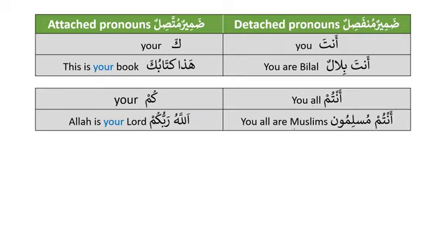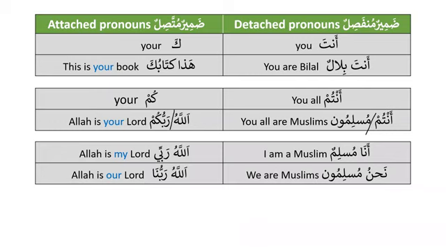kum, that means your. For example, we say antum muslimuna, you all are Muslims, and we say Allahu rabbukum, Allah is your Lord. So now we can see that antum is in the beginning of the sentence. This is the subject, and muslimuna is the predicate. And when we say Allahu rabbukum, lafz al-jalala will be the subject, and rabbukum will be mudaf ilayh, and that will be the attached pronoun, which is kum.